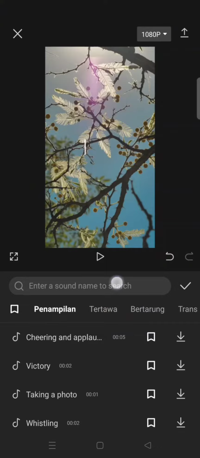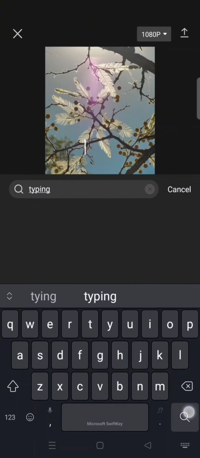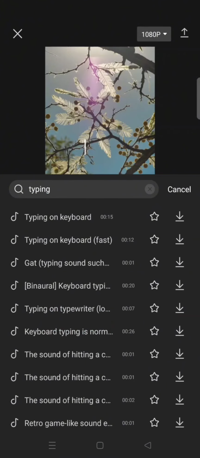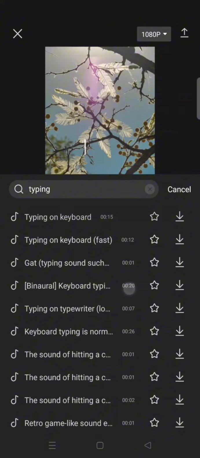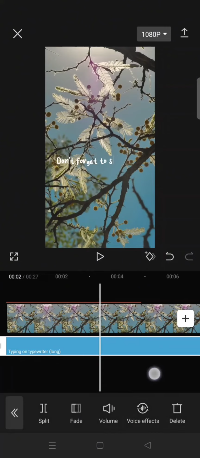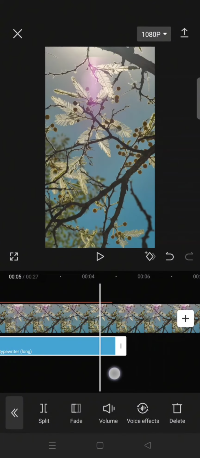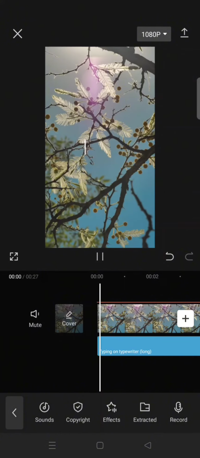Click on effect and search for typing, then just add the sound that you like. Okay, typing on typewriter here, click on a plus icon and adjust the duration to match with the text. Let's see the result first.